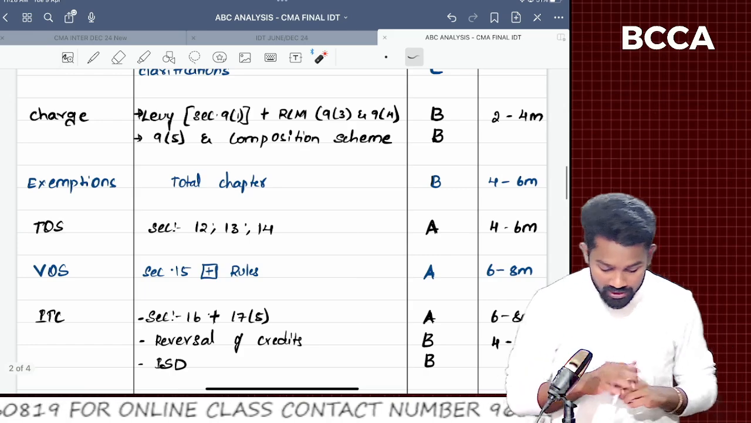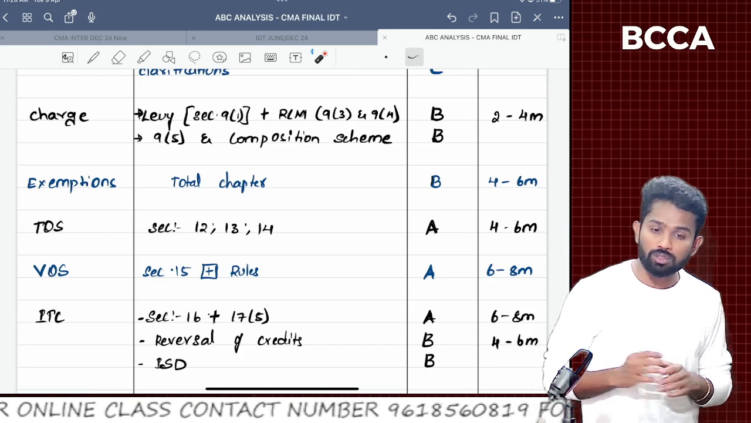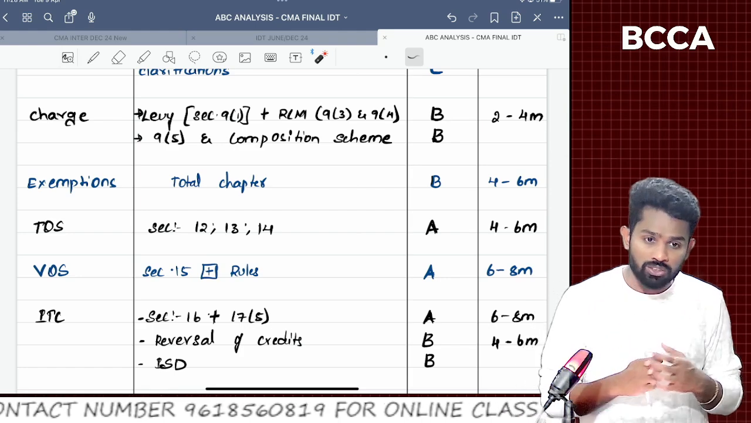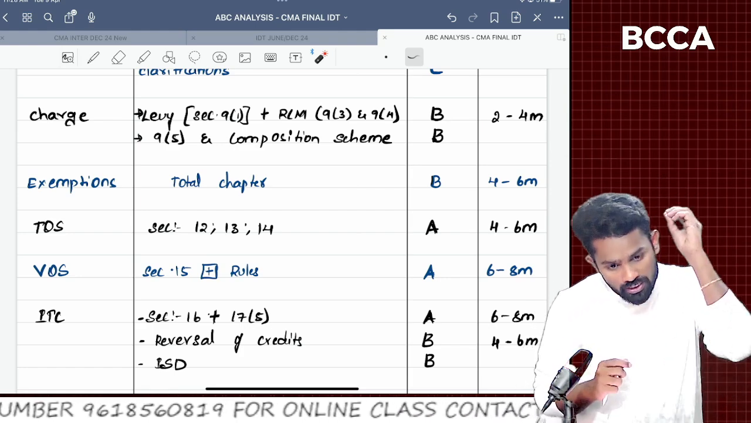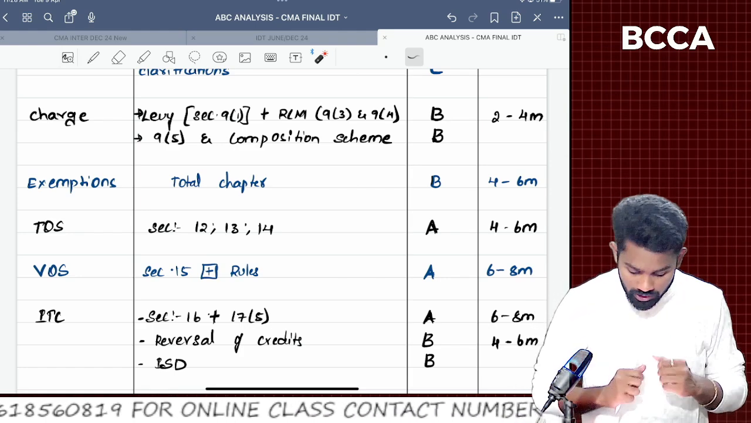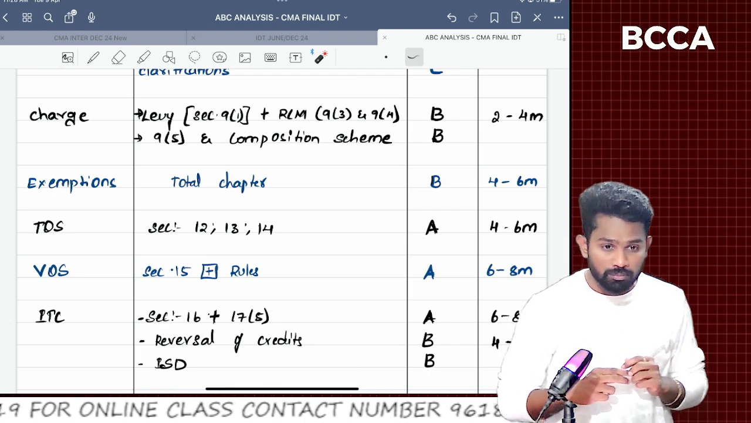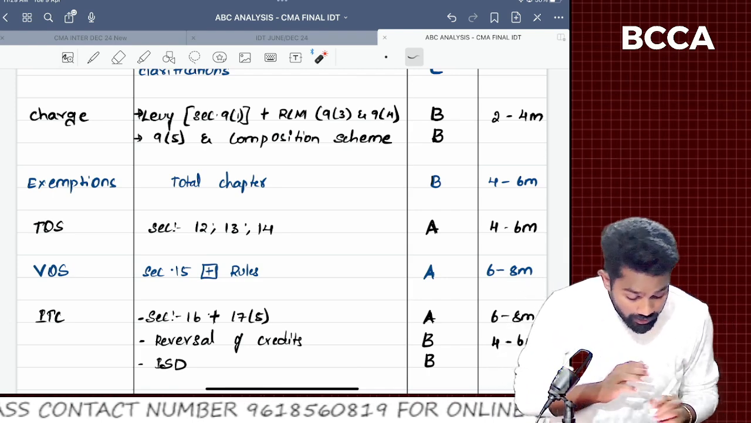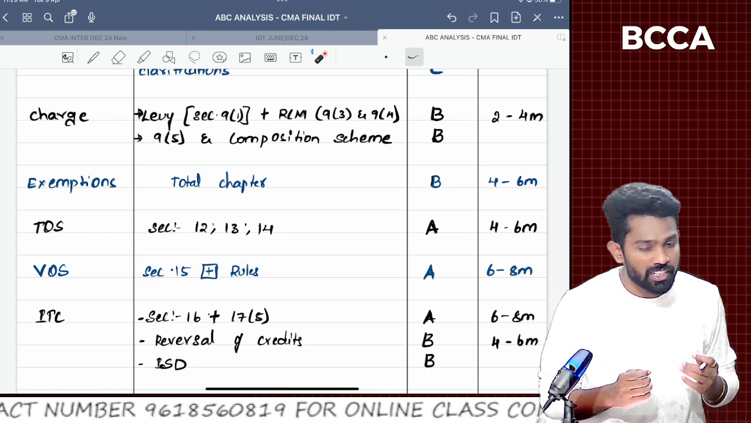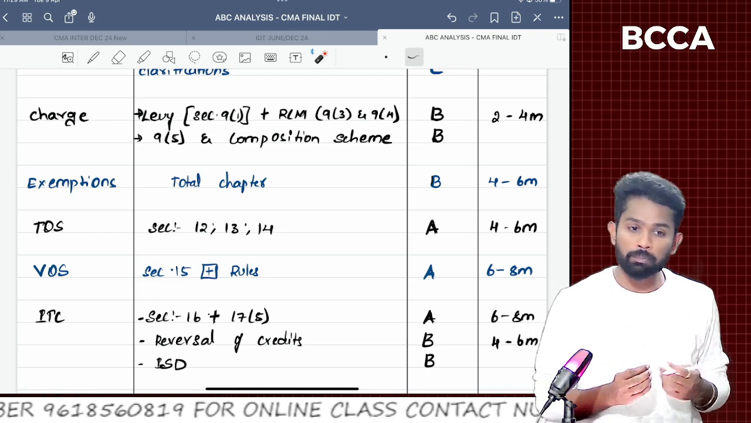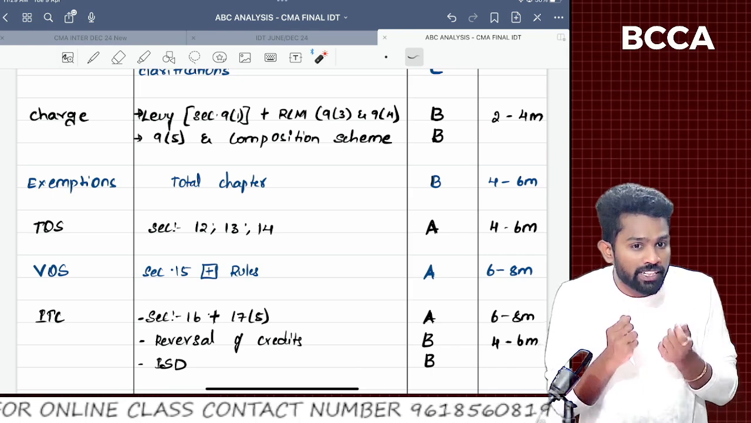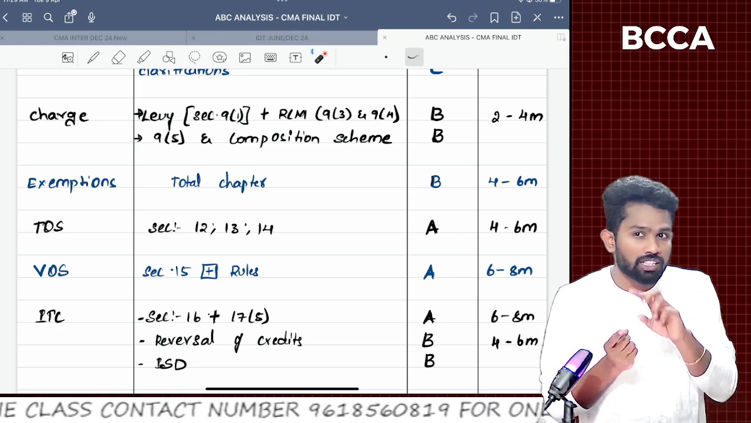And next, exemptions. Exemptions, sir, the whole chapter is under the B category. Why, sir? Is the institute not asking a question? No, the institute is coming up with a question every attempt, sir. Every attempt the institute is coming up with a question from the exemptions chapter, but still the chapter is lengthy. It requires a lot of memory power. You need to revise it n number of times. Still after that also, you might have this doubt about whether this exemption is covered or not.